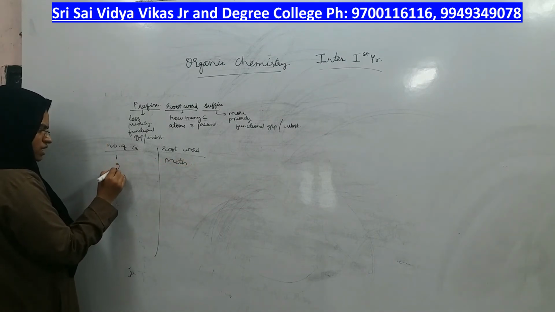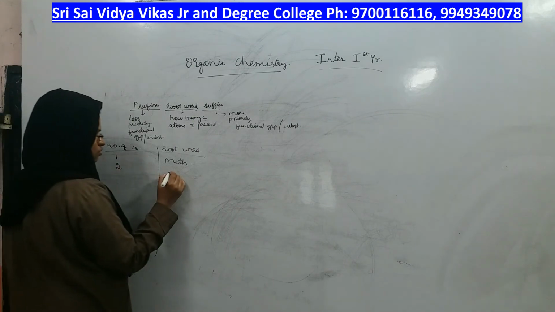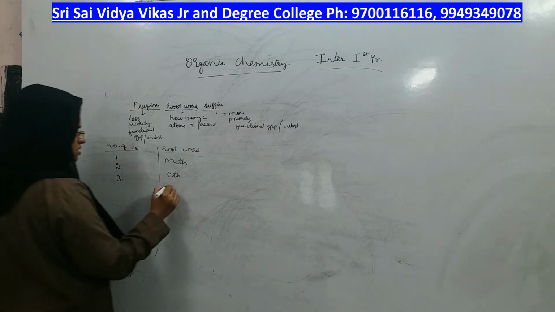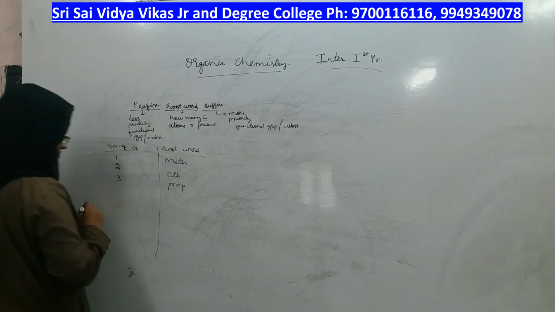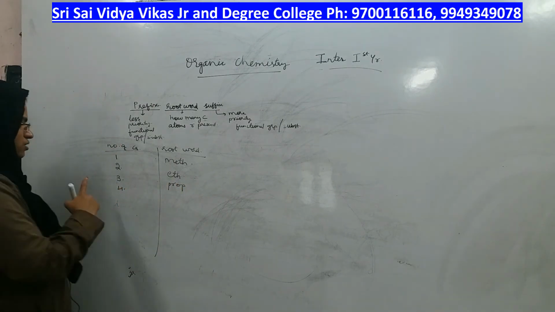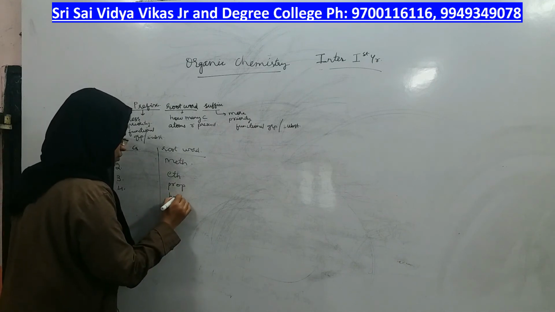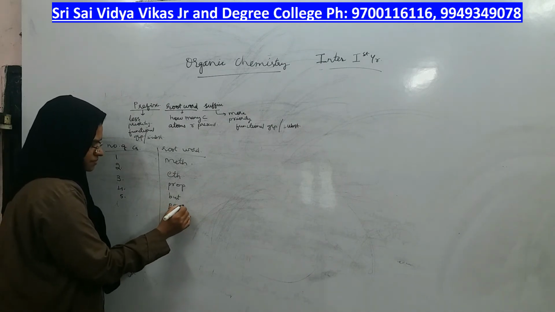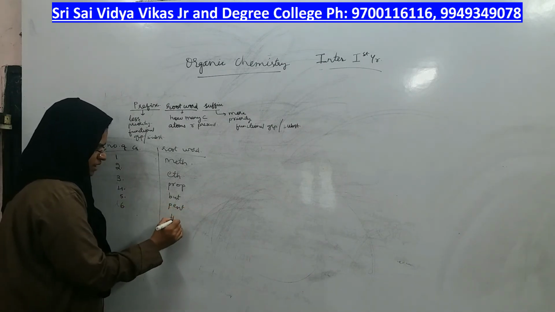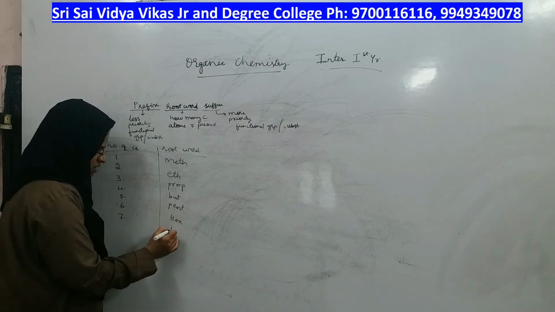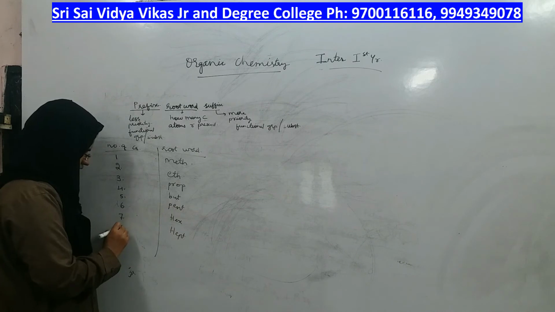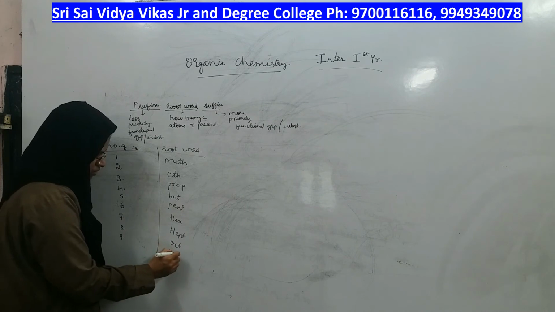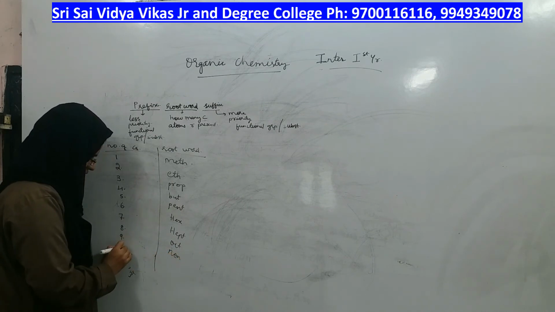If it has total 2 carbons, the root word will be eth. 3 carbons, prop. 4 carbons, but. Same way, if it has 5 carbons, the root word will be pent. 6 carbon means hex, 7 carbon means hept, 8 carbons means oct, 9 carbon means non, and 10 carbon means dec.